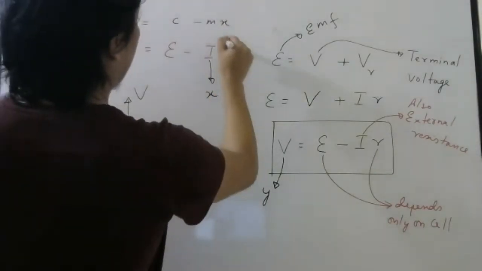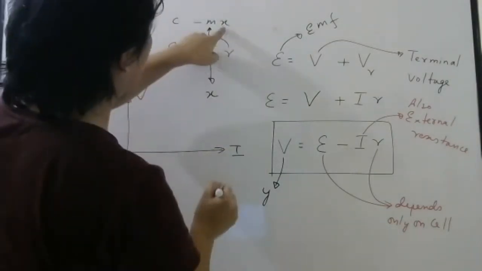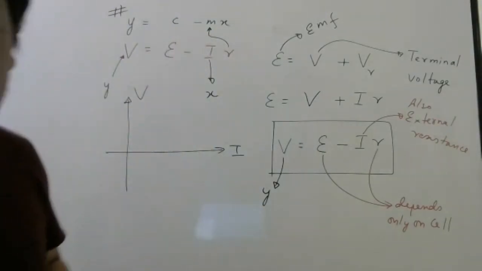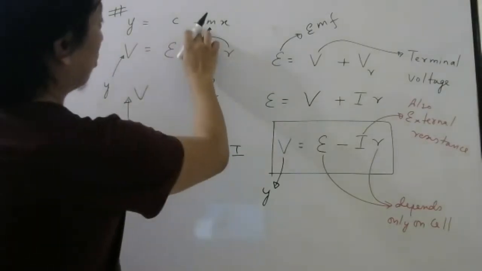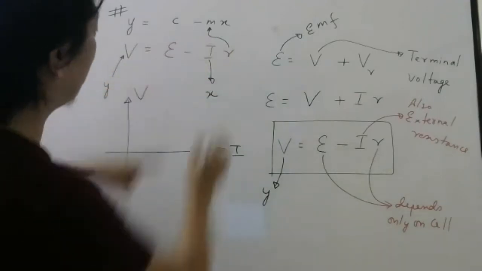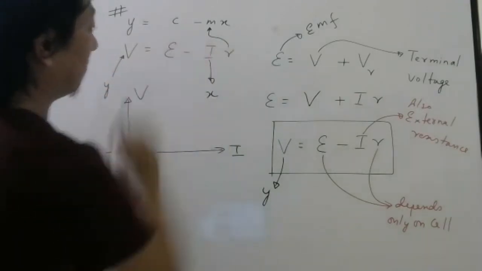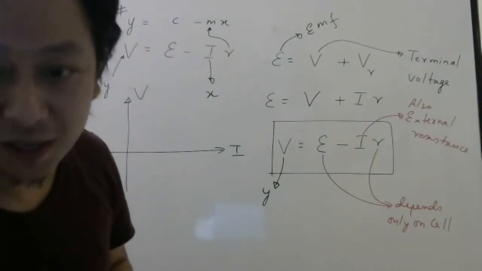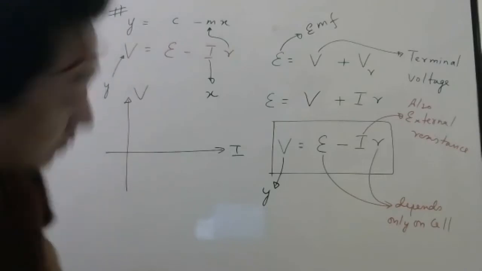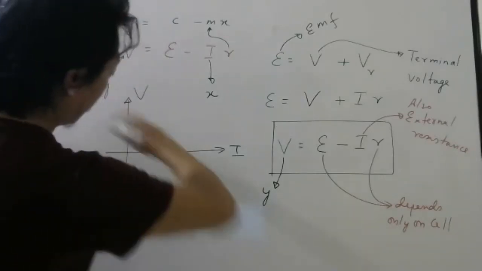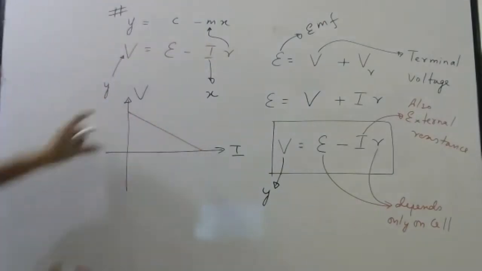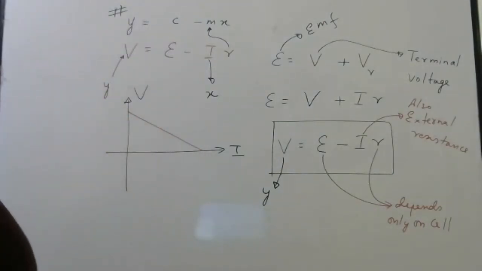This is your m, because current is x now. So current is along the x axis. So this equation looks like y equal to mx plus c, right? Only thing is the slope is negative or positive. This is y, this is x, so this is your negative slope. So the graph will look like this. It will have negative slope, negative slope means like this, and it will have positive intercept. Okay.